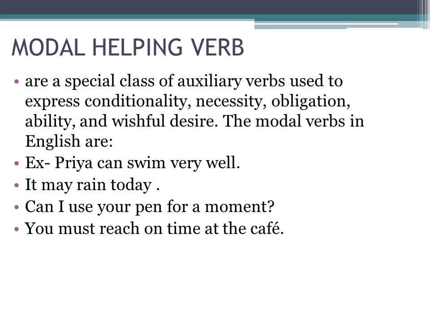So this is showing the ability. And a wishful desire, which I have already given, may you live long is the example of this. The modal verbs in English, as I have already told you, are can, could, should, would, will, then ought to, may, might. These are some of the modalic verbs which we use in English grammar.